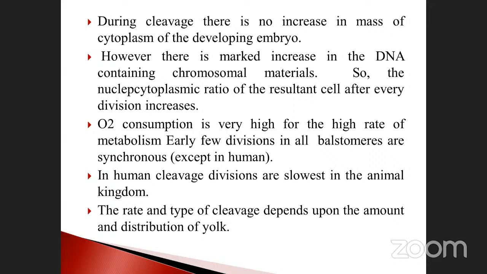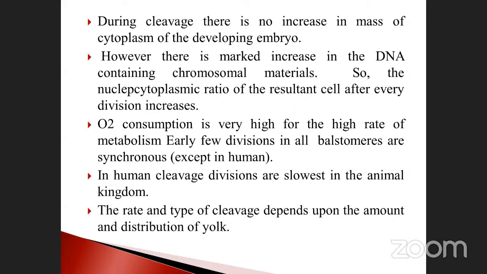Early few divisions in all blastomeres are synchronized except in human. This is also very, very important. So what are the two things that increase? Nucleocytoplasmic materials increase. O2 consumption increases. Okay. Third one. In human, cleavage divisions are slowest in the animal kingdom.